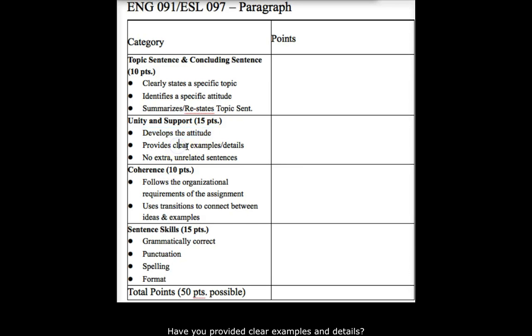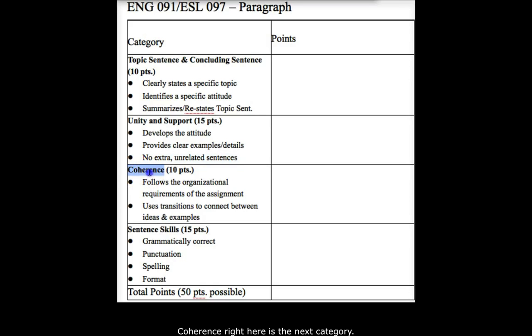Have you provided clear examples and details? Remember, think show, don't tell. I want you to be showing your reader what it is that you're trying to explain, not just telling us straight out. And then of course, finally making sure that everything that you have included should be there so that you do not have any extra or unrelated sentences in your paragraph.